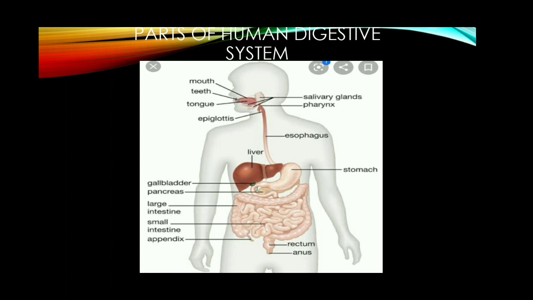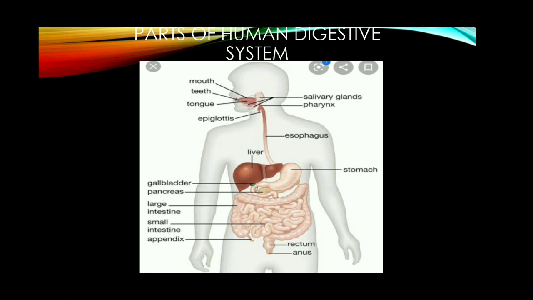Then absorption: after the digestion process, the nutrients are released from the food particles, and those nutrients are absorbed by our intestinal wall. That is called absorption. Assimilation means the incorporation of the absorbed food particles into tissue cells.